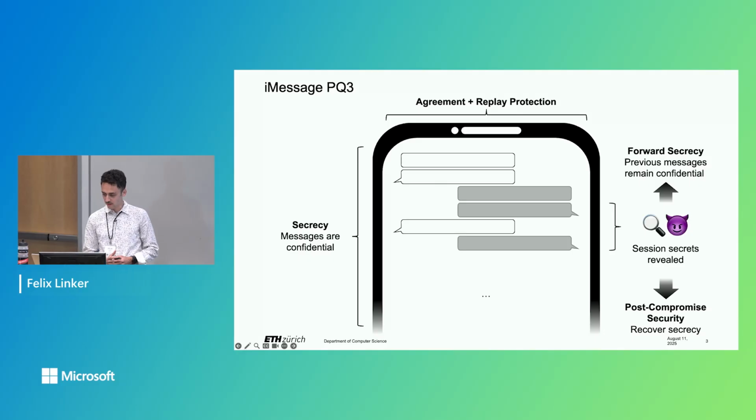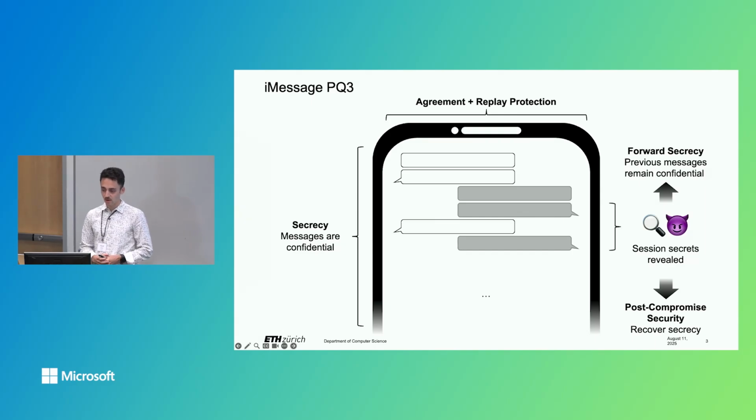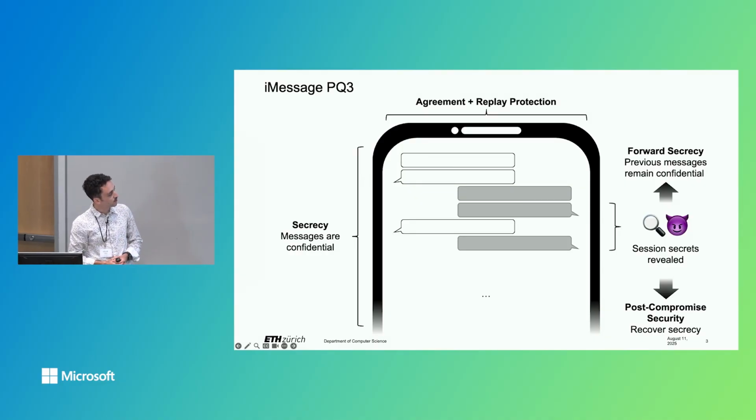iMessage PQ3 comes with 5 security goals that I've outlined here. First and foremost, it's an end-to-end encryption protocol, so its main goal is secrecy. All messages exchanged between two participants should remain confidential in general. More strongly, should an adversary ever learn some session secrets, allowing them to decrypt some messages, for example, here the bottom 3 messages, then iMessage still aims to provide forward secrecy, meaning that messages exchanged previous to that compromise should remain confidential, and post-compromise security, meaning that participants should be able to recover secrecy after such a compromise and communicate securely in the future again.